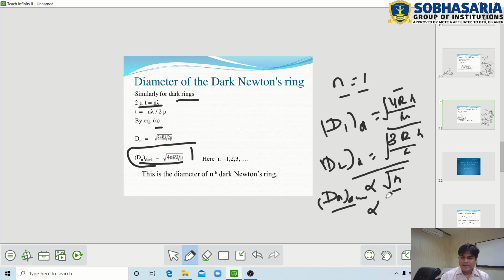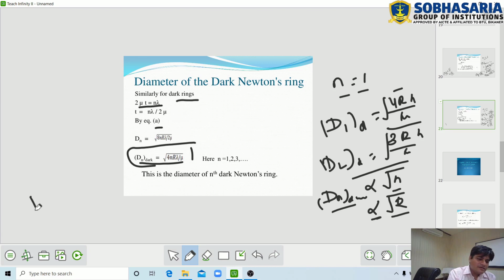Also, the diameter of the nth dark ring depends on the radius of curvature of the plano-convex lens. When we use a large radius of curvature plano-convex lens, we get a large diameter of Newton's ring. So the diameter of the nth dark Newton ring is directly proportional to the square root of the radius of curvature of the plano-convex lens.